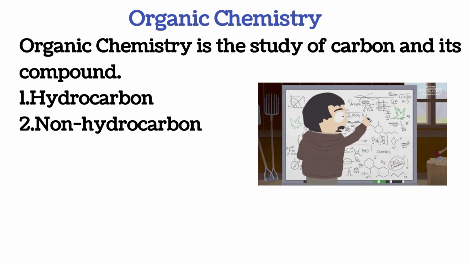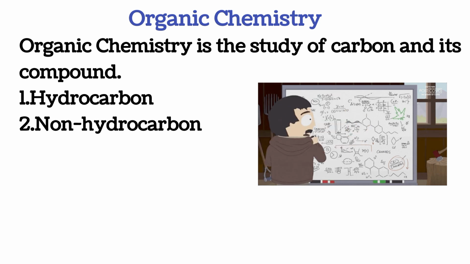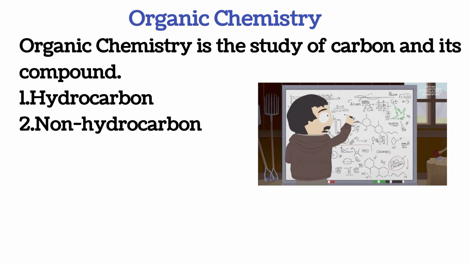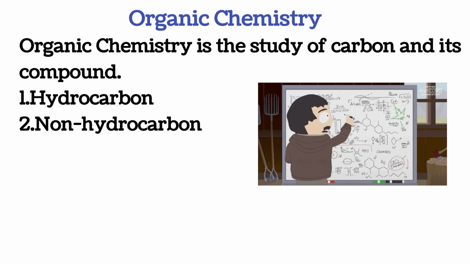Although there are some exceptions. Some compounds contain carbon but are not described as organic compounds, like metallic cyanide, metallic carbide, metallic trioxocarbonate, CO2, and carbon monoxide. All are compounds that contain carbon but they are not organic.